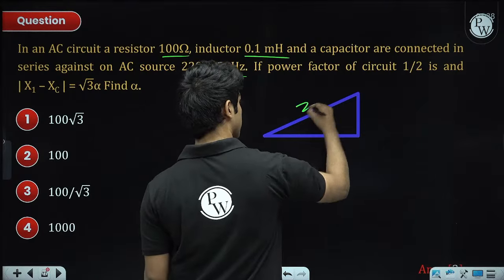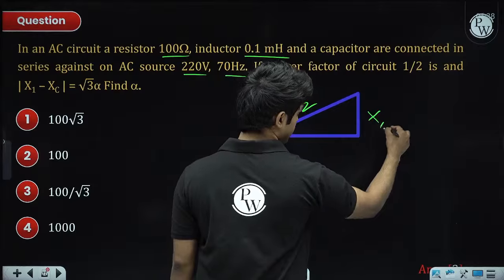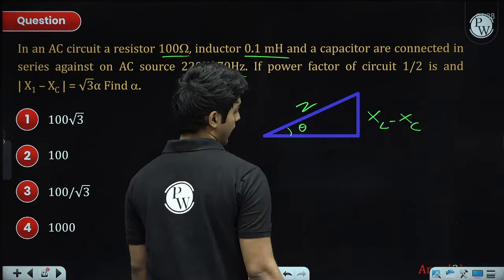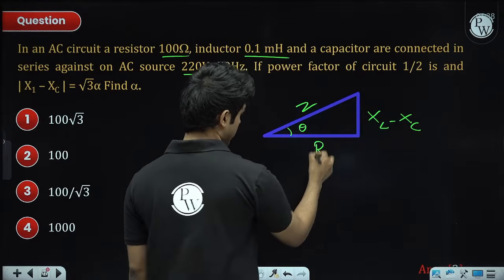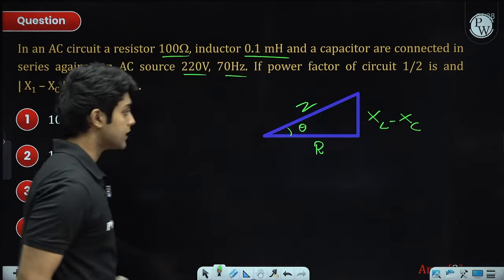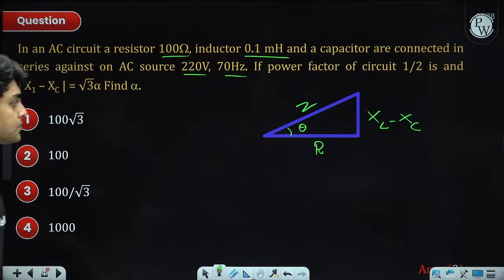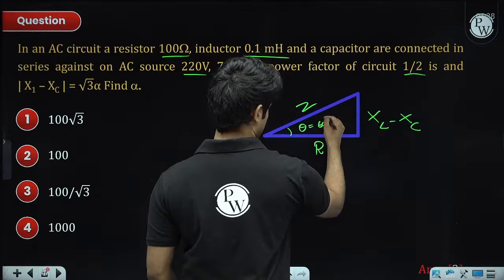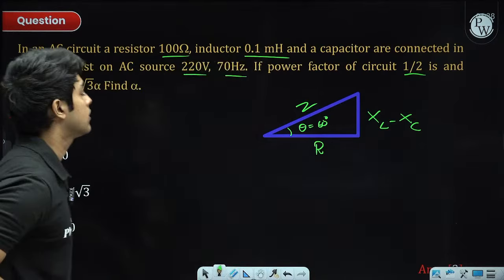So this is the net impedance, this is XL minus XC, this angle is the angle theta, and this is the resistance. Okay, and here cos of this angle theta is what we call the power factor. So if that is half, then that means this angle is 60. Cos 60 is the power factor.